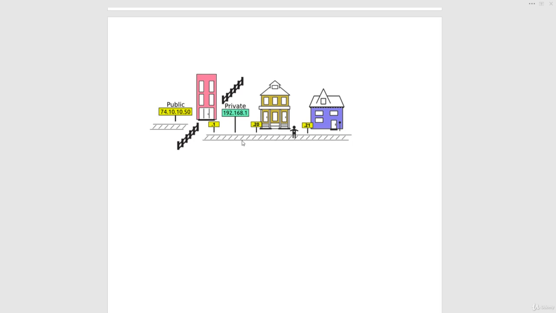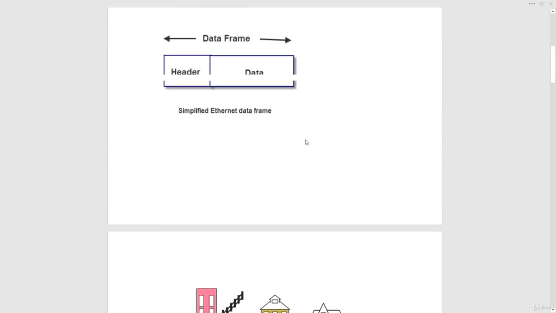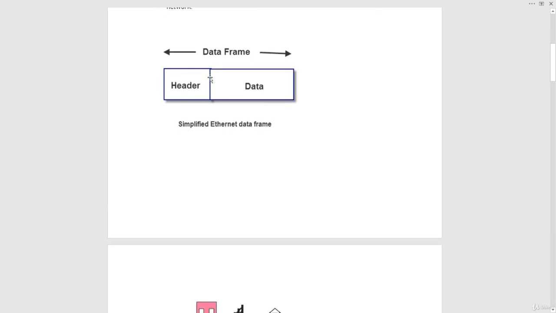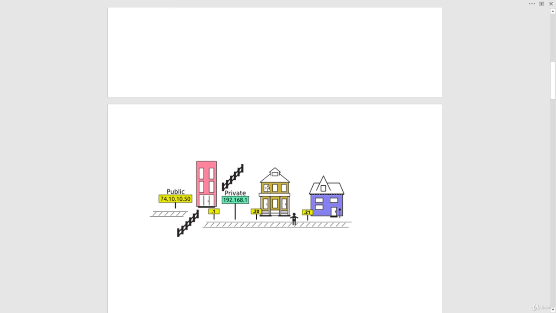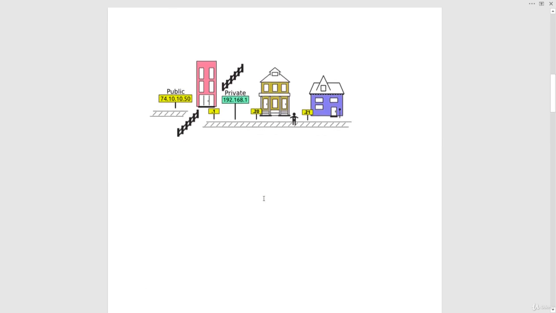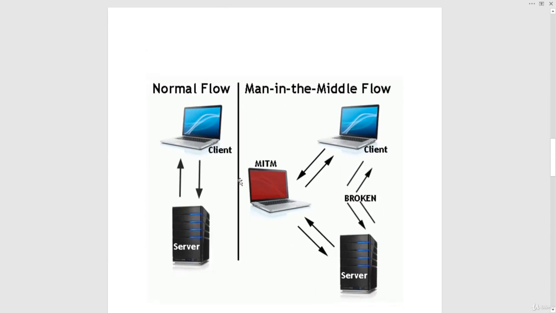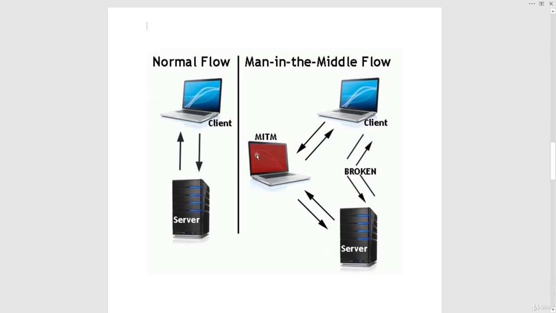The final data frame will look something like this. It will just contain the header and the data. Data is your portion of data, and the header contains your destination MAC address, so as to confirm that this data frame is delivered to that particular computer or node connected to the network. So we just got the basics about the ARP protocol. Now let's see the man in the middle flow.